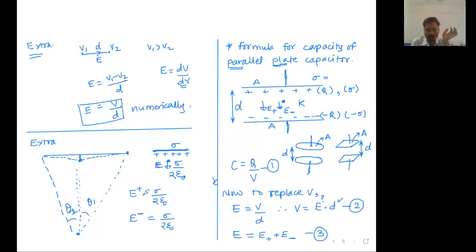Okay, so sigma upon 2 epsilon 0 and sigma upon 2 epsilon 0. These are going to be the electric field due to the positive plate and the electric field due to the negative plate. Now, the electric field due to the positive plate plus the electric field due to the negative plate, these numerical values are to be added, and let that be done on the next page.